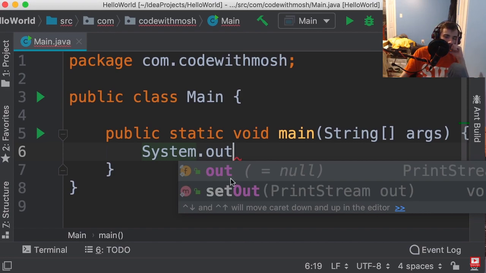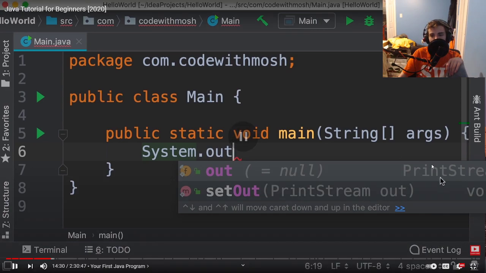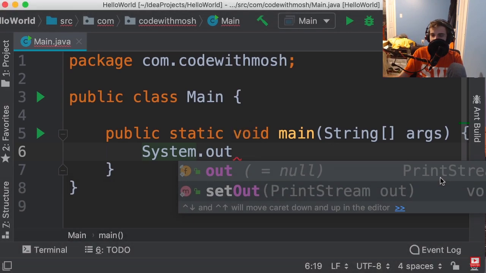Now, what is interesting here is the type of this field, and you can see that on the right side. That is PrintStream. So PrintStream is another class that is defined in Java. So once again, we use the dot operator.